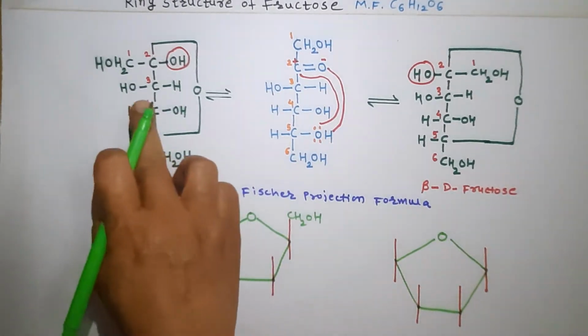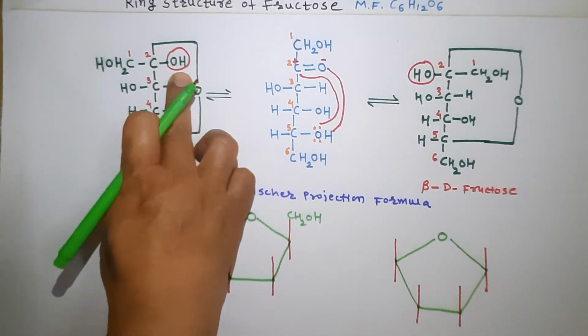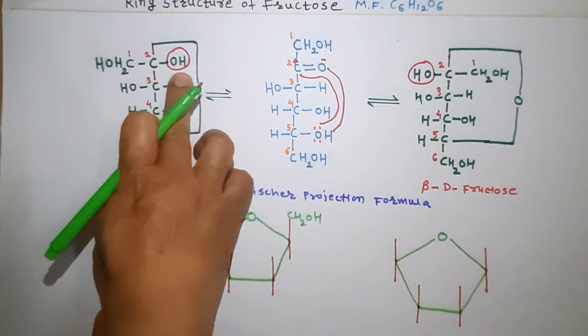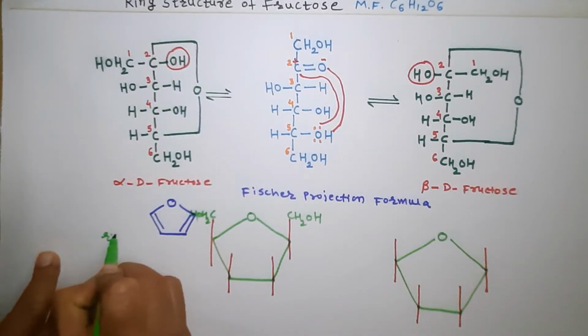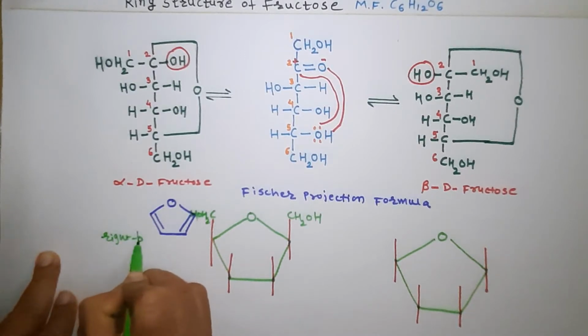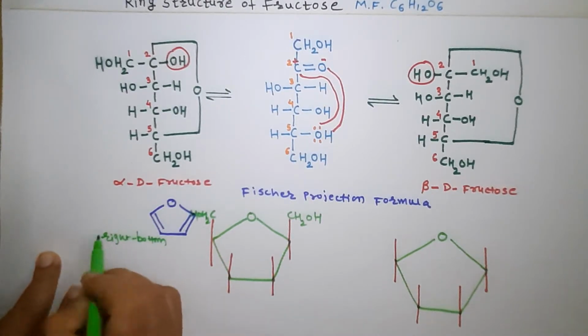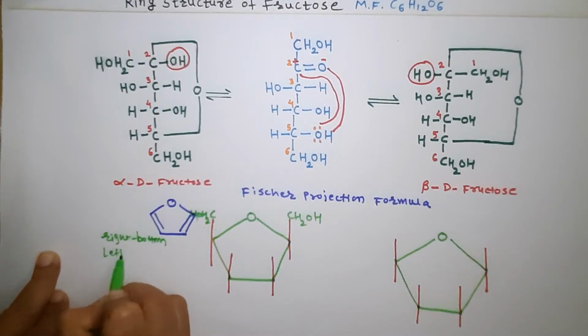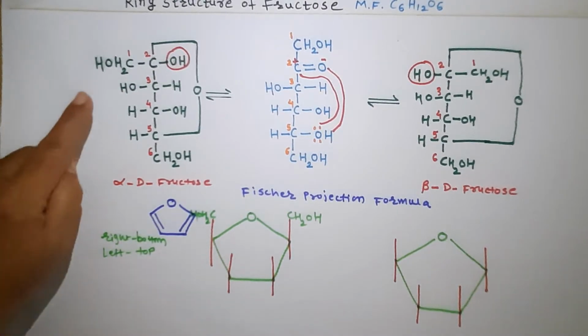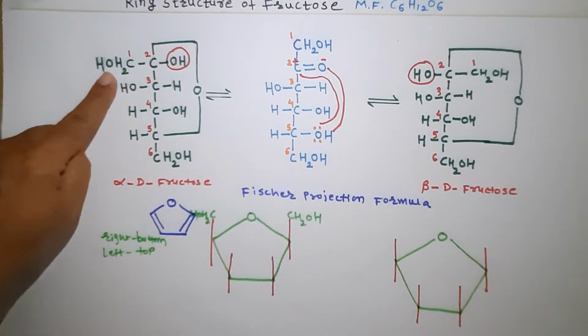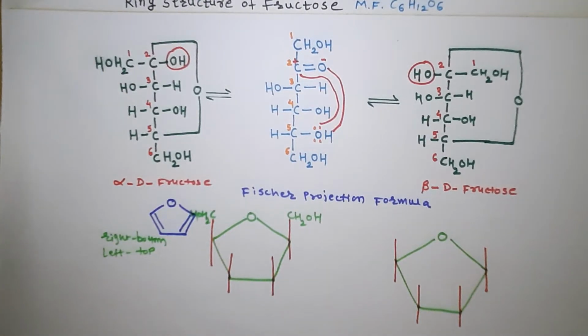Now for the second carbon atom, what we have is OH towards the right side. So these right side groups we write at the bottom position, and the left side groups we write at the top position. Now see here, this is the left side CH2OH group, therefore I write CH2OH above the plane of this carbon ring. Now here OH.